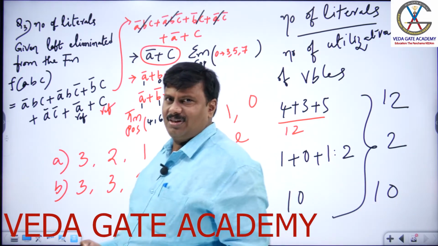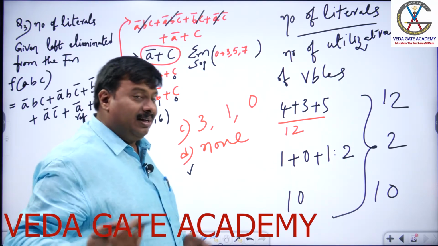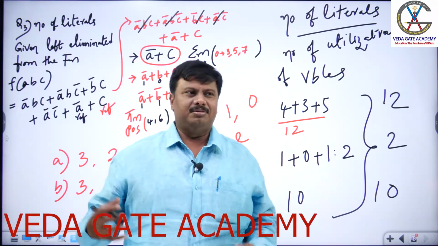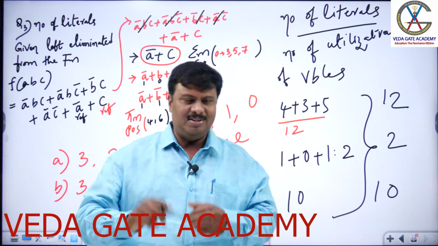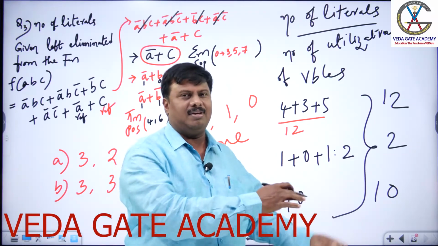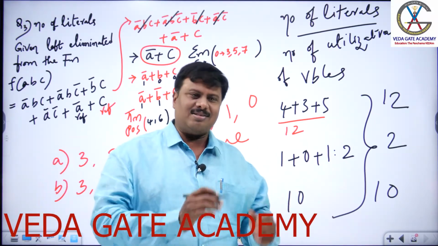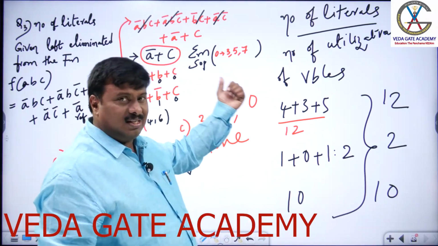A lot of logic is involved, where none of the above is the right answer, interlinking the possibilities. Here, first he asked us to minimize and then find the number of literals given, left, eliminated. We minimized and then again standardized to look into the original form.